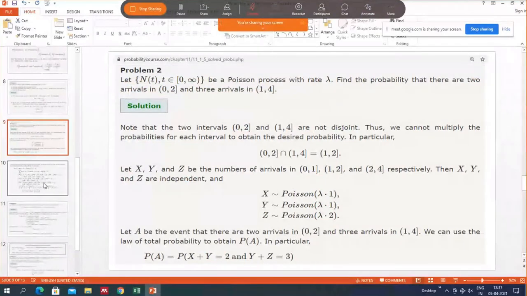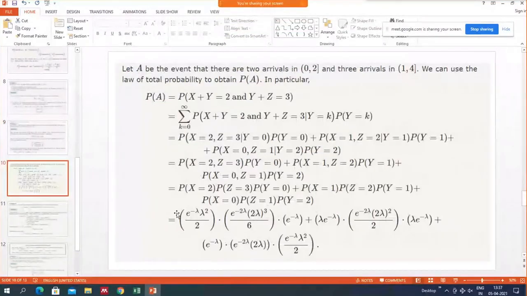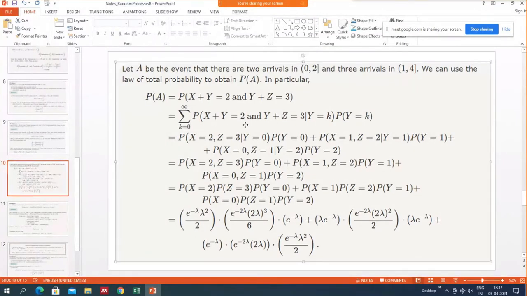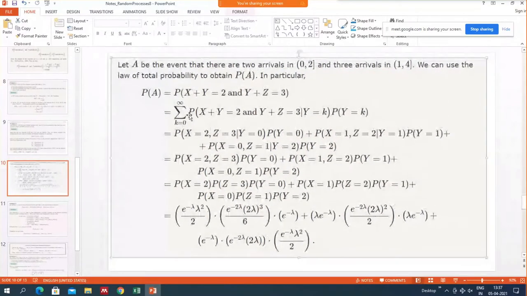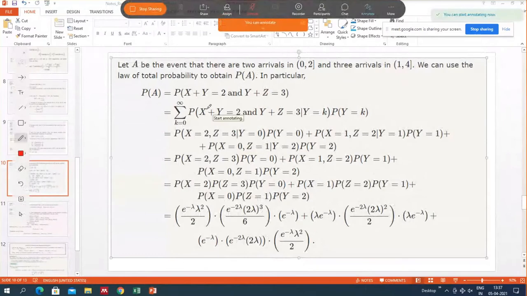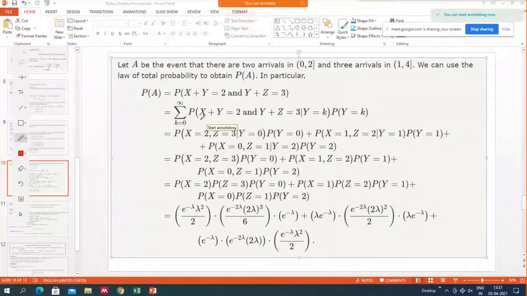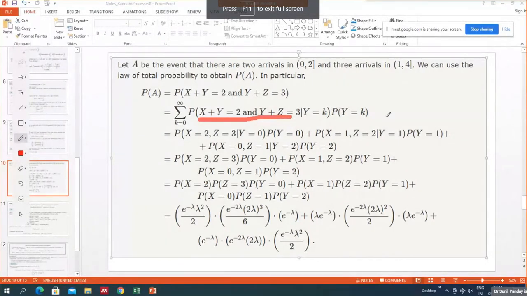Then we can write like this, by using conditional probability, this event given y equal to k and then probability of y equal to k. We can write like that.